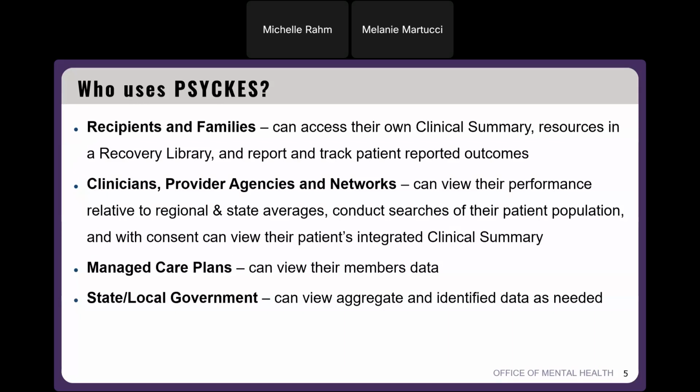Then we have clinicians, provider agencies, and networks. I think those might be the biggest bucket of our users. They can view their performance for quality indicators relative to the region and statewide prevalence rates. You can also conduct searches for group cohorts of interest on your patient population. And with consent or emergency access, you can view a client's clinical summary as well. Then we have managed care plans who can view their members' data, and state and local government can view aggregate data or identify data as needed in PSYCKES.